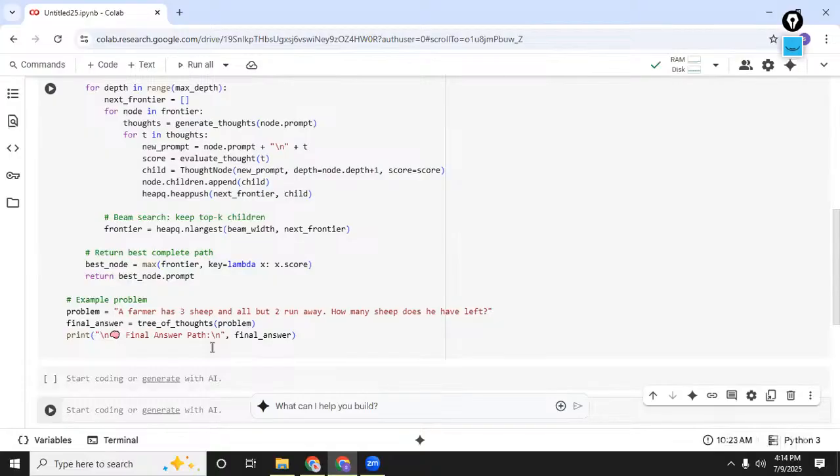So how else can you improve on this code further? Look for better scoring. That is, instead of going just by the length of the thought, you can also use LLM self evaluation, or you can use a classifier there. Then you can bring in self consistency. You can sample many completions and vote. There is also DFS, a depth first search alternative. There's also parallelism, that is, use async for faster multi-thought generation. A lot of improvements can be made in this tree of thoughts.